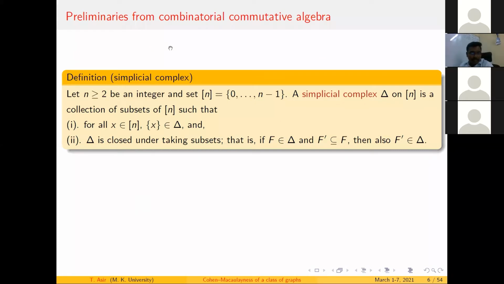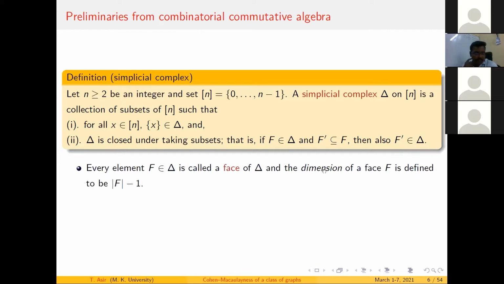Take a positive integer n greater than or equal to 2, and consider the set, which we usually denote as {0, up to n minus 1}. Then a simplicial complex on this set is a collection of subsets, which should satisfy two properties. The first one is that every singleton element should be a part of this delta. The second is that delta is closed under taking subsets: if I have an element f in delta, and f' is a subset of f, then f' must also be an element of delta. So a very simple definition for a simplicial complex.